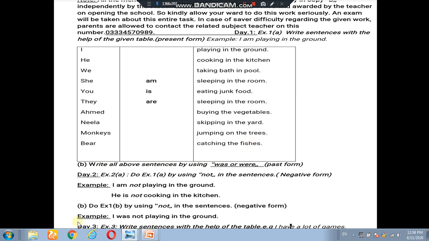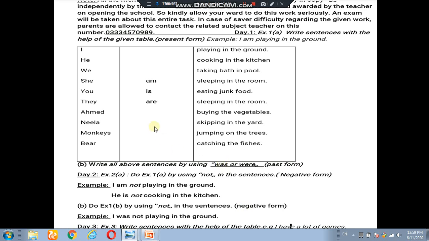And with this, you have to do exercise 2B. This is exercise 2B because it comes after exercise 2A, which I told you in the previous lesson. Now this is the B exercise. 1B and 2B I am telling you today. Exercise 1B: do exercise 1B by using not in the sentences. It means you have to write all of these now in negative form.